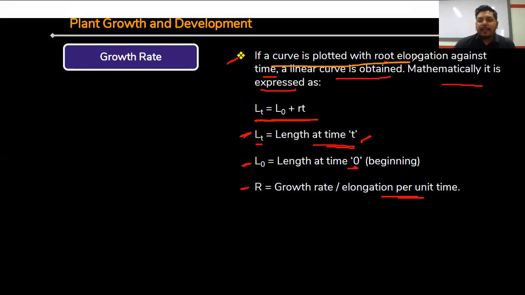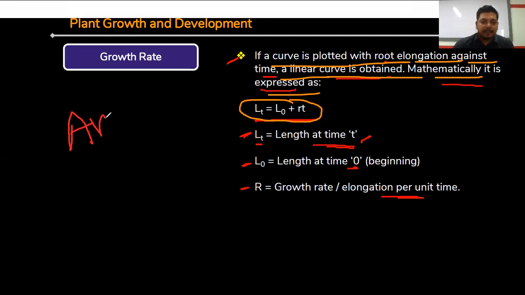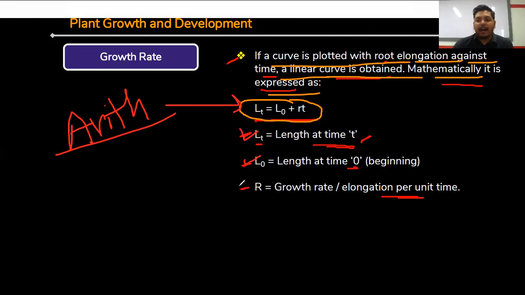If a curve is plotted with root elongation against time, a linear curve is obtained. Mathematically, it is expressed as Lt equals L0 plus rt. So we can represent the arithmetic growth rate in a formula: Lt equals L0 plus rt. Now, what is the meaning of Lt? Length at time t, L0 is length at time 0, r is the growth rate or elongation per unit